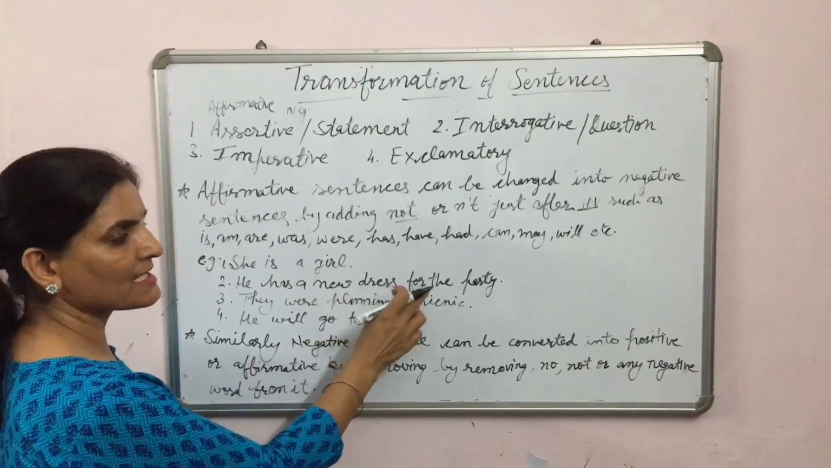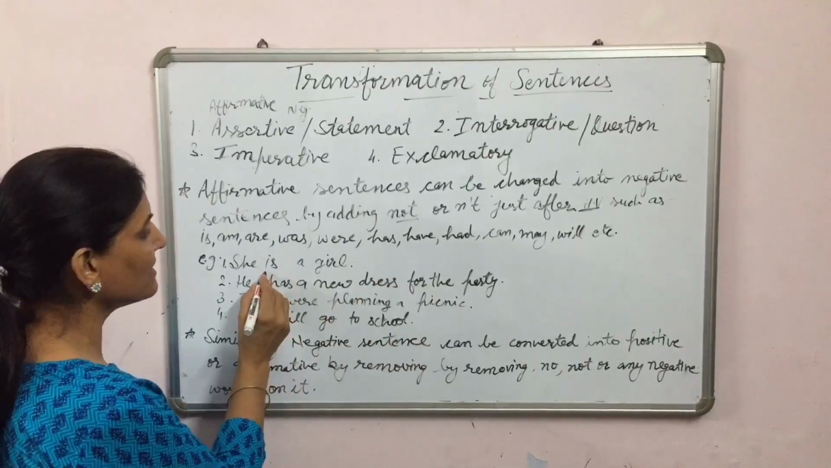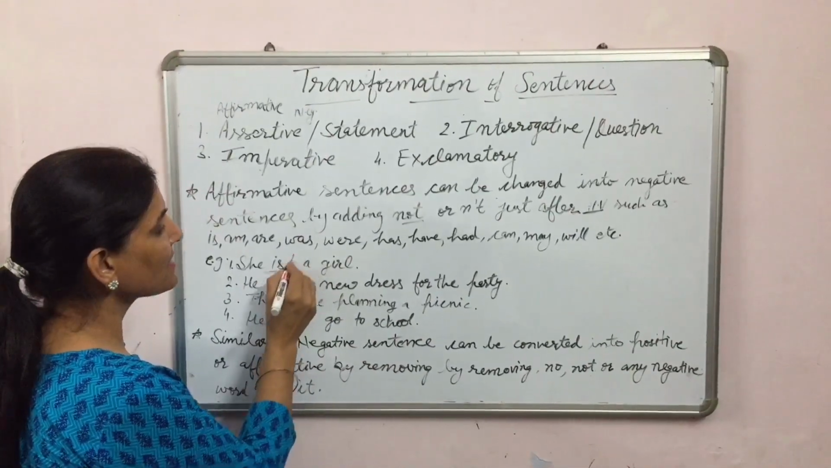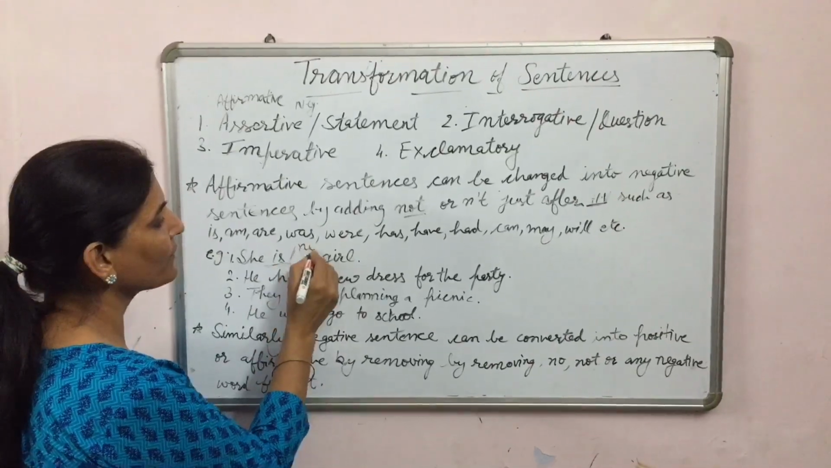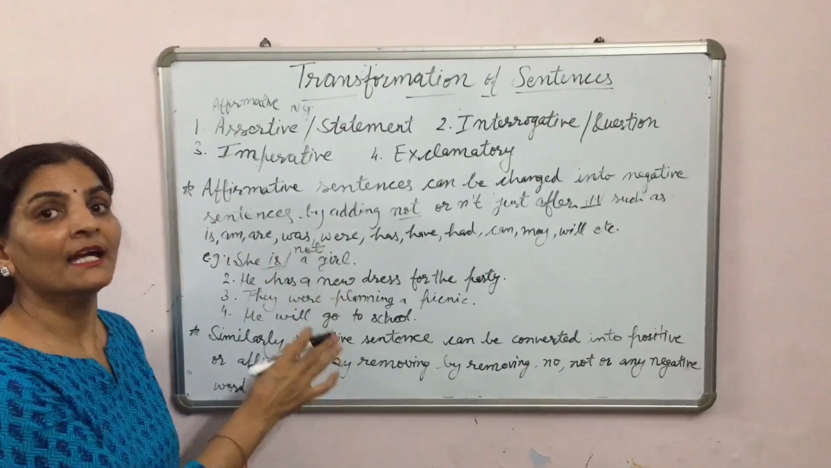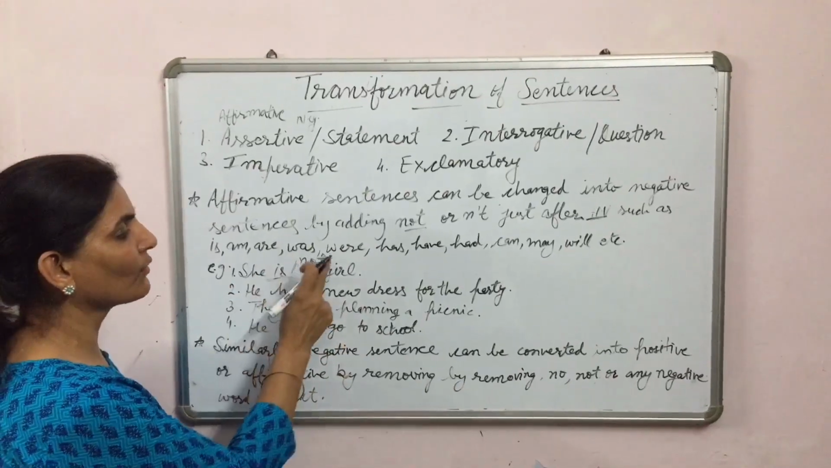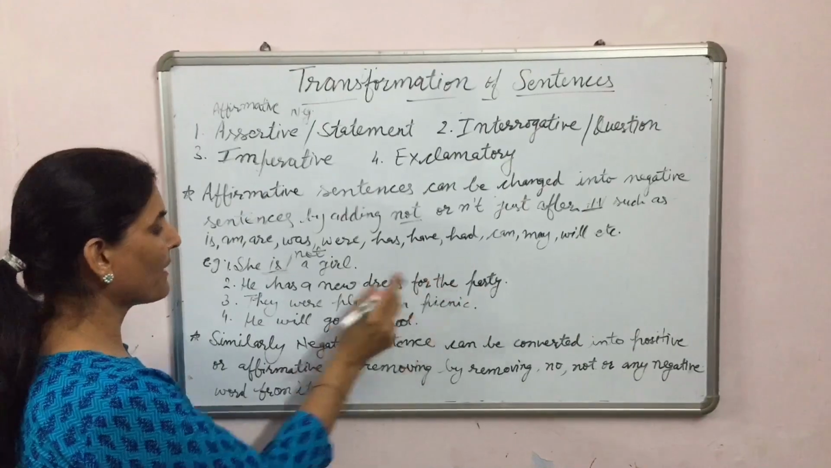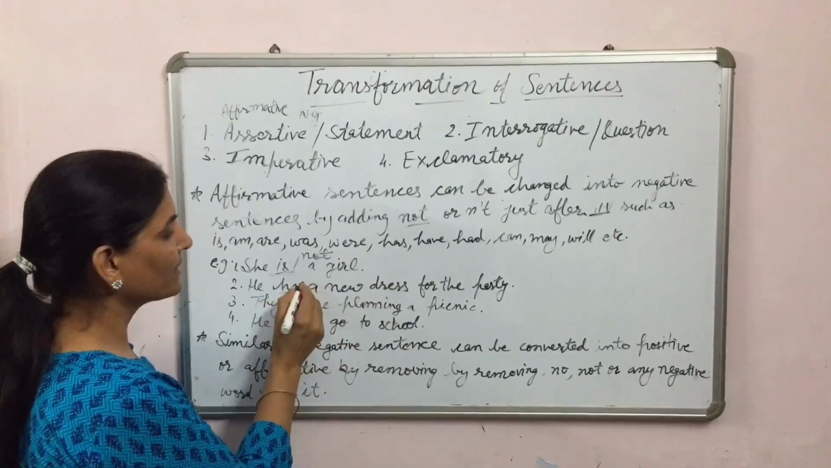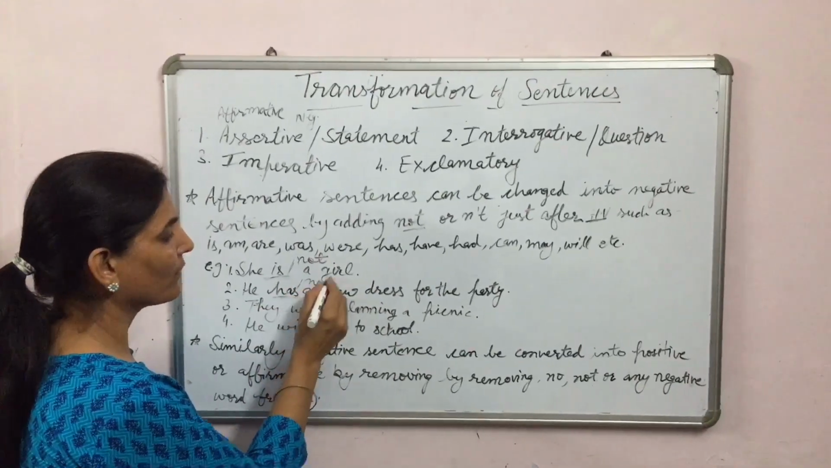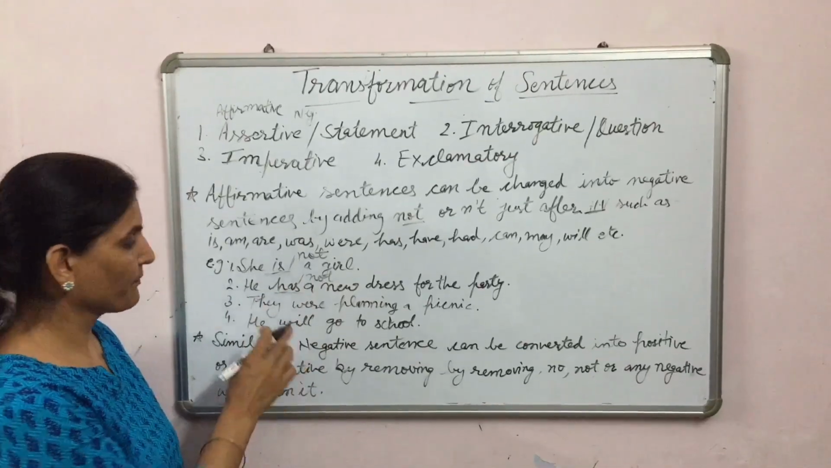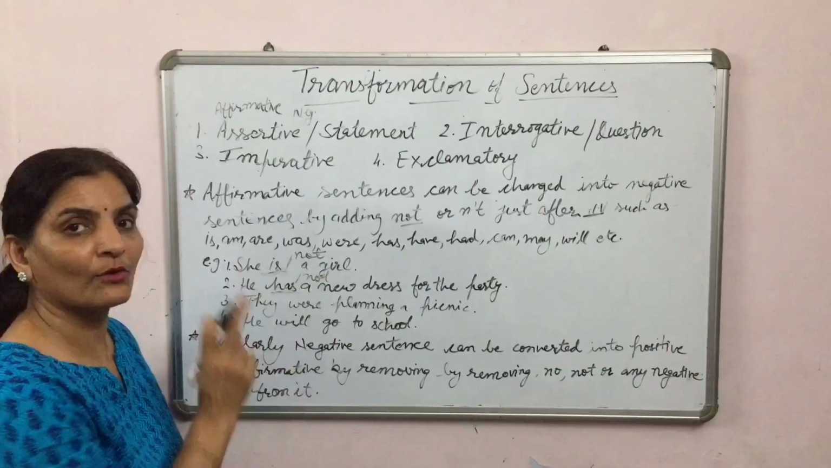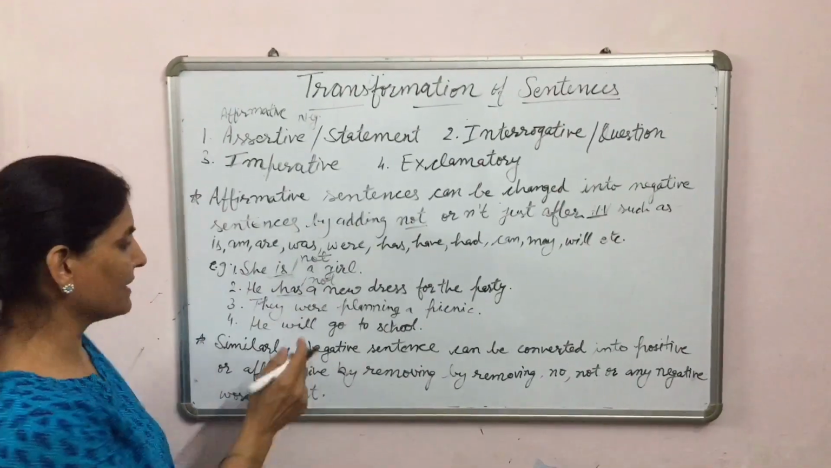He has a new dress for the party. Here, in "she is a girl," is is the helping verb, so just after the helping verb, not will be placed, then it will be a negative sentence. She is not a girl. He has a new dress for the party. After has we will put not, or we can say hasn't. He hasn't a new dress for the party, or he has not a new dress for the party.